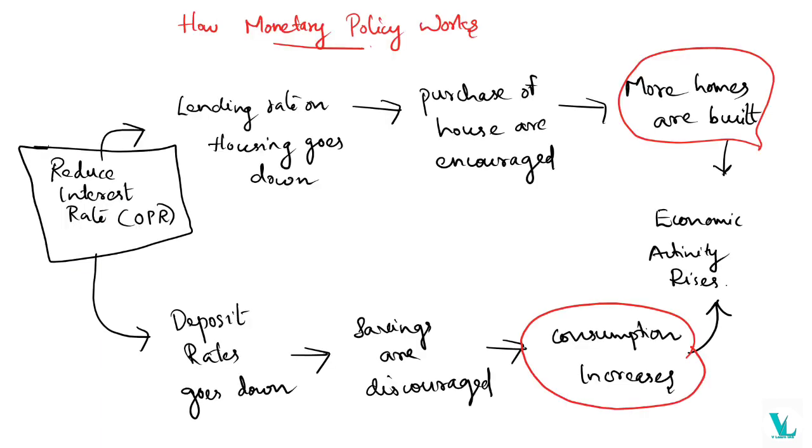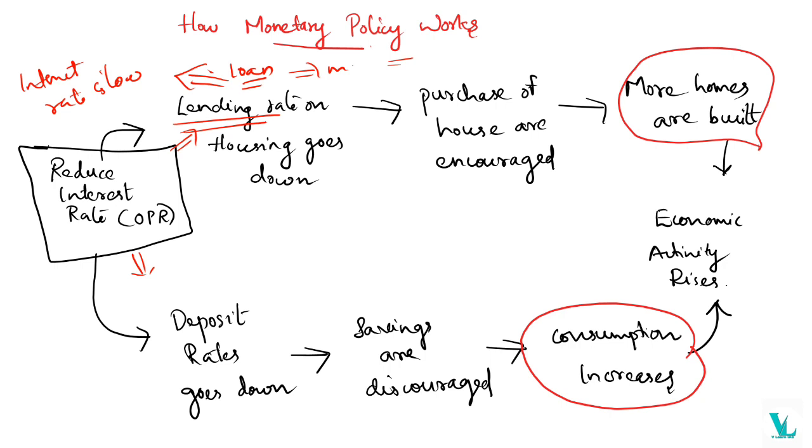And how does the monetary policy work? If there is a reduction in interest rate, what will happen? It will lead in two ways. First, lending will increase. If the interest rate is low, then people will take more loans. So the money supply will increase. People have more money in their hand, so it will increase the purchasing power.